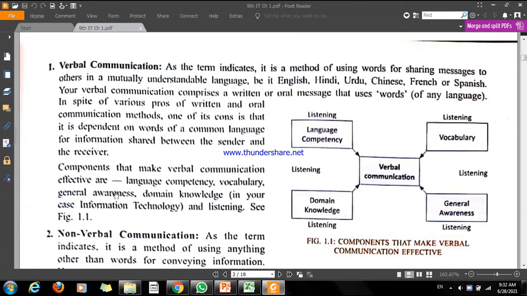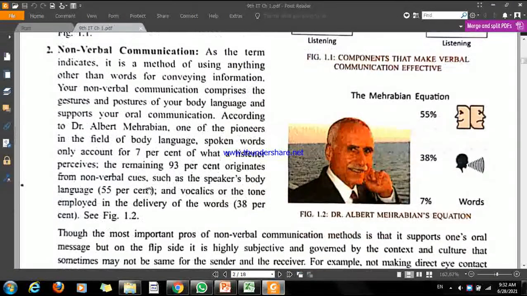So it doesn't mean verbal communication is only when you are talking to someone sitting in front of you, or talking on a call. If you are communicating by texting or typing something, or in written form, it is also known as verbal communication. Then non-verbal communication. Non-verbal communication is simple.